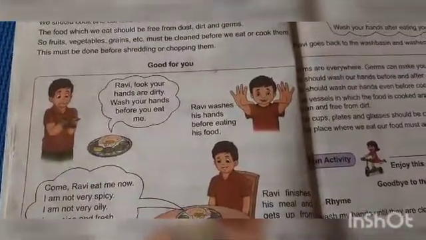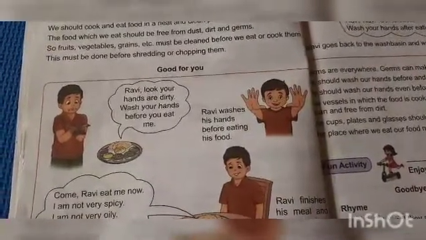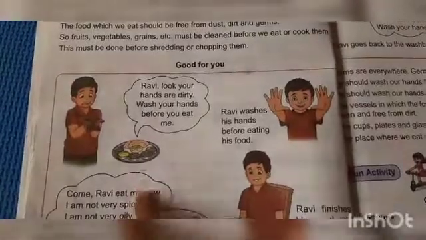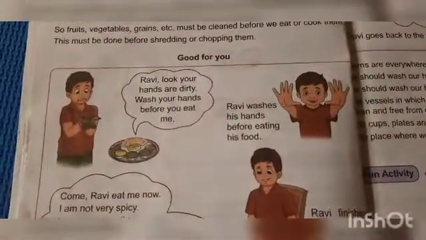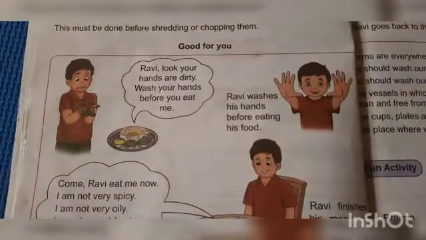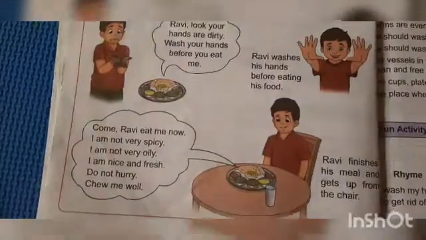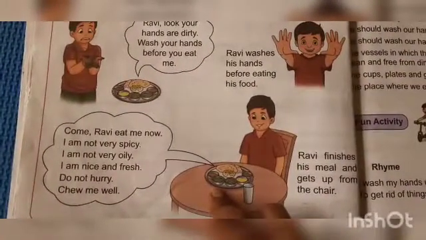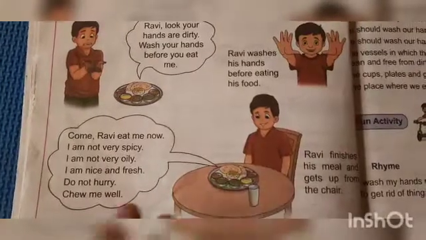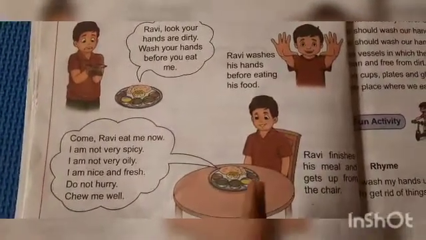Now see here, Ravi, look, your hands are dirty. Wash your hands before you eat me. Here, the food is telling Ravi that his hands are dirty. Then Ravi washes his hands before eating his food. Then the food says, come Ravi, eat me now. I am not very spicy, I am not very oily, I am nice and fresh, and don't hurry, chew me well.